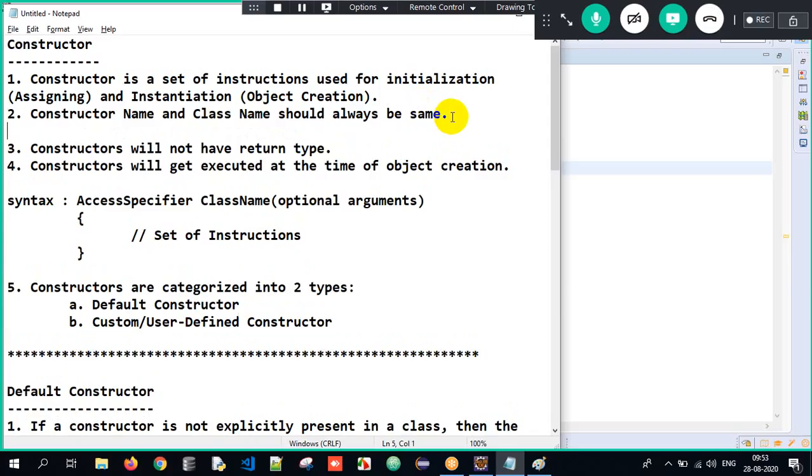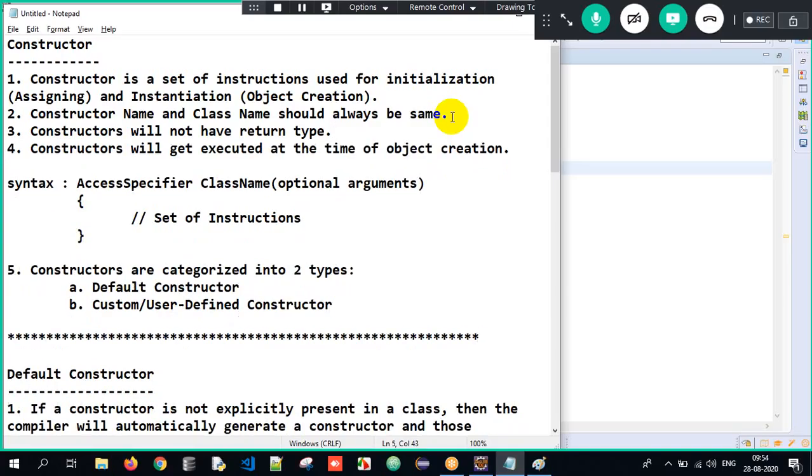Sir, constructor name and class name should always be the same here. You like it, you don't like it, you have to follow this rule. What is it? Class name and constructor name will always be the same. Do constructors have a return type? No, constructors will not have any return type. Did I use void somewhere? Did I use int somewhere? No, constructors will never have a return type.